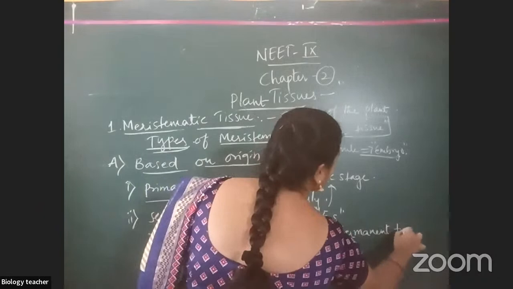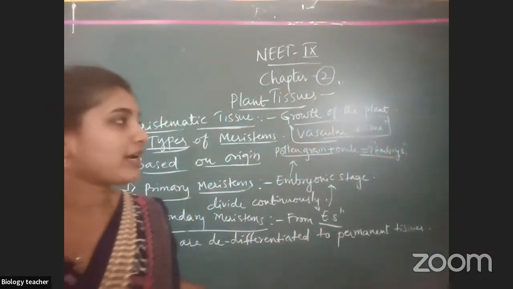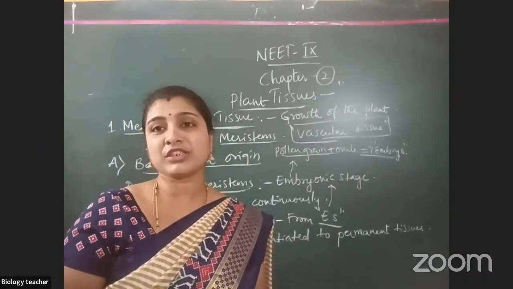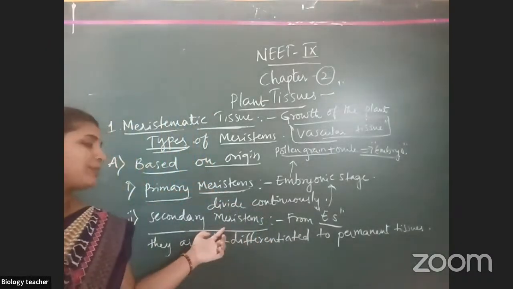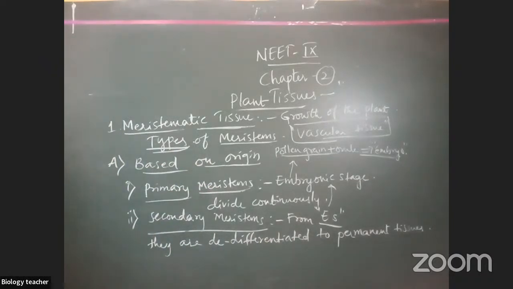Such types of meristems are known as secondary meristems. Hope you understand. If you take the example of ground tissue, it is formed from which tissue? Meristematic tissue. Which type? Secondary meristematic tissue. Make a short note first.